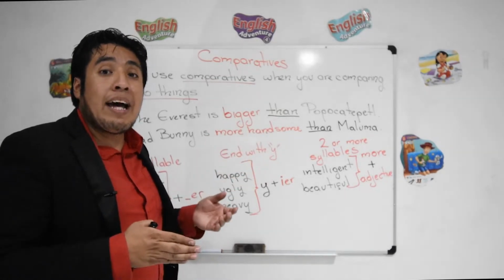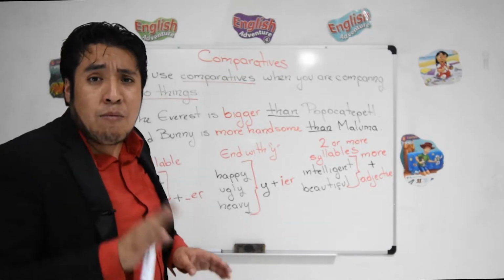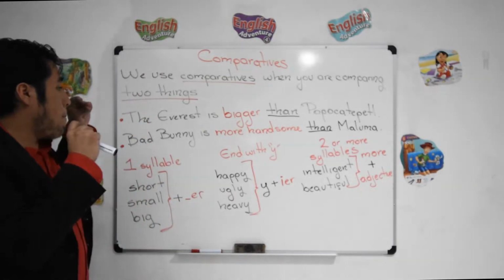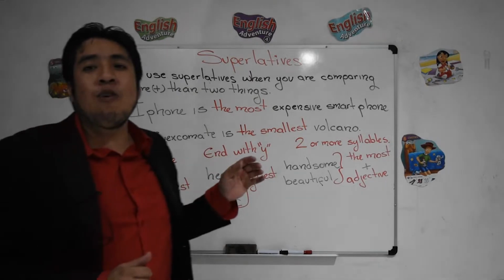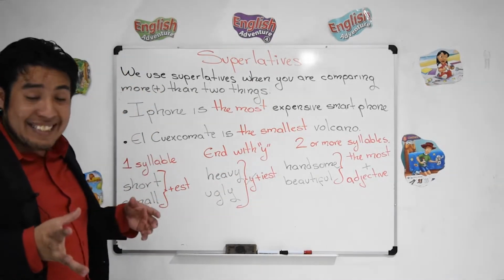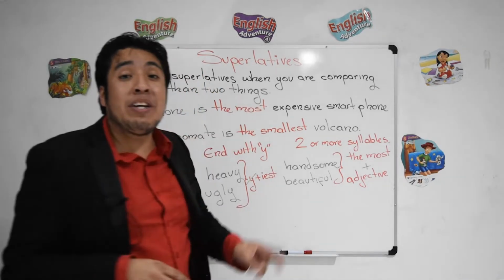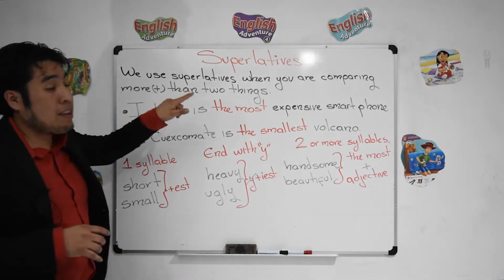And finally, we have our third comparisons. And we use superlatives, but one more time, wait a minute, and let's do this. Perfect, okay? So now we have superlatives. So when you talk about superlatives, this is different, and we use superlatives when you are comparing more than two things.